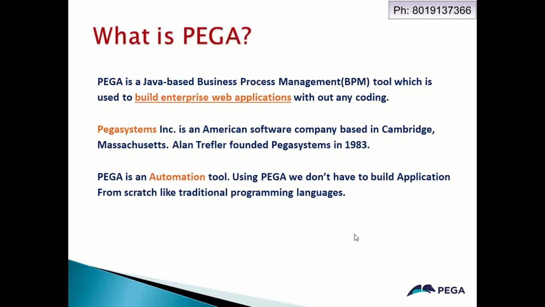And why is there still so much demand for this technology? Because Pega is one of the number one BPM tools in the market. What BPM is, I'll discuss later. Pega is one of the best tools in the market because it's totally automated. It has all the automation functionalities, and now all the companies are moving to automation.